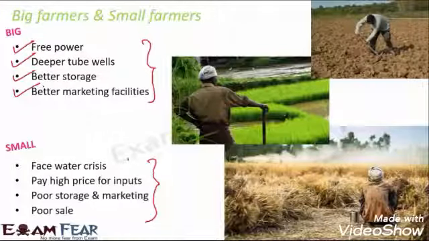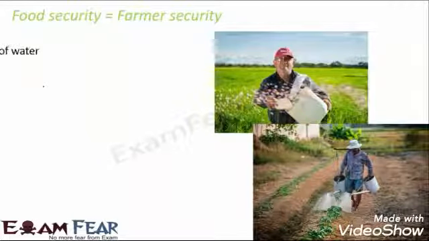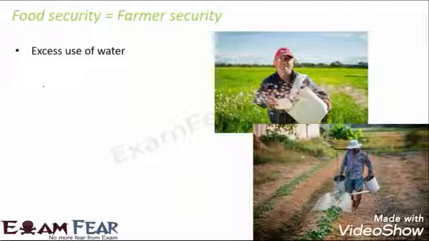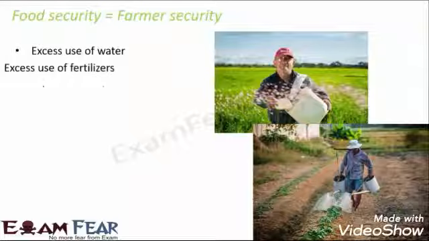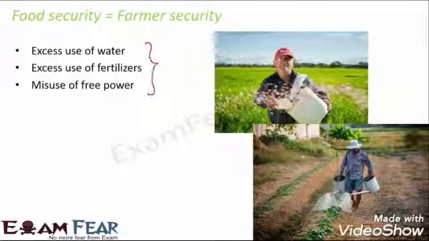Now, when we talk about food security, do you think that there will be food security without farmer security? Obviously not. That is never possible. So we need to include these poor farmers as well and try to give them some sort of security, right? So what we observed is, due to excess use of water, because the big farmers who get access to everything get too much water, due to excess use of water, excess use of fertilizers and misuse of free power, because these are the facilities which are given to just one section of farmers.